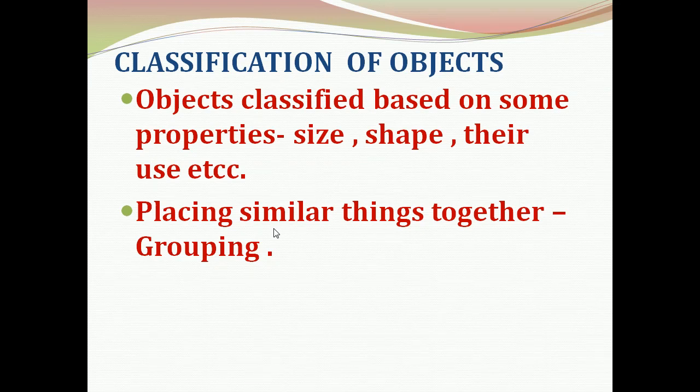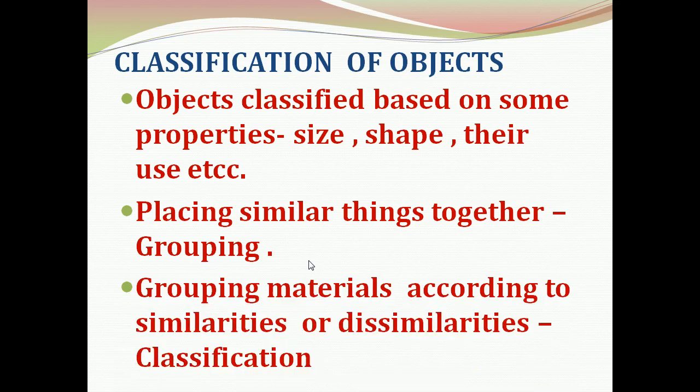So what is meant by grouping? Placing similar things together is called grouping. In our class we can consider girls as one group and boys as one group, because we are placing similar things together. Then what is meant by classification?